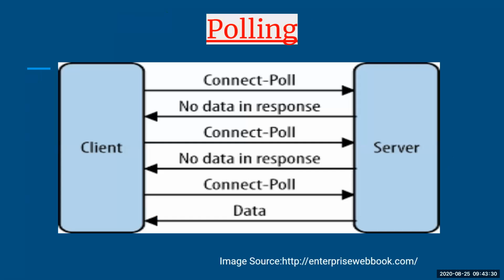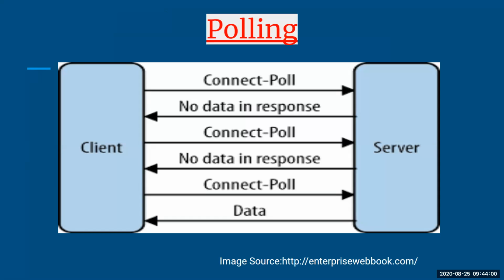First is your polling method. When we talk about the polling method, both the client and server send poll messages to each other. Initially the client is the one which requests, so every time it keeps sending the message: connect poll, connect poll, connect poll. The reason the client sends this message to the server is to check whether the server is available or not, because when we talk about real-time reaction, the response has to be quick.